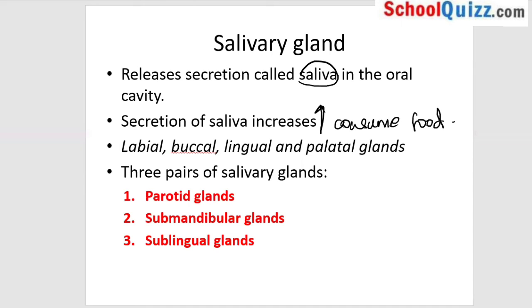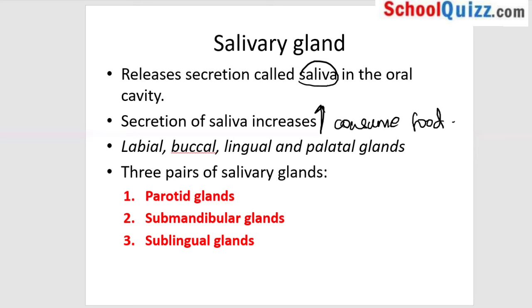There are 4 types of glands which secrete saliva: labial, buccal, lingual, and palatal. So on the basis of where they are present, I will show it to you in the next slide. They are named where they are present. If you can just look at it here, labial, lips, buccal, mouth, lingual, tongue, palatal is palate. These are the places where you will find your salivary glands.